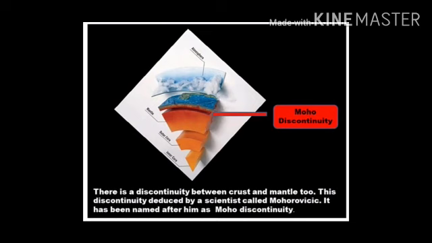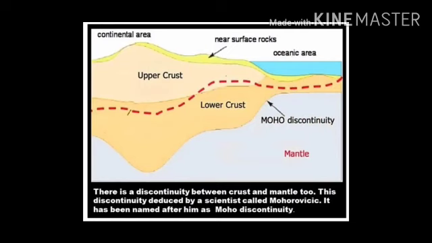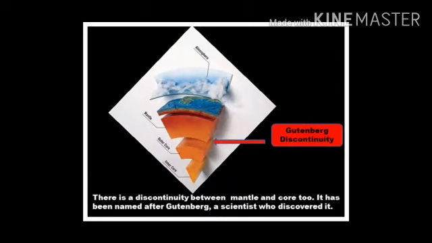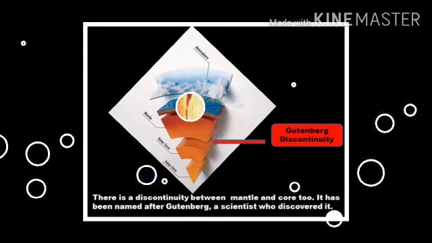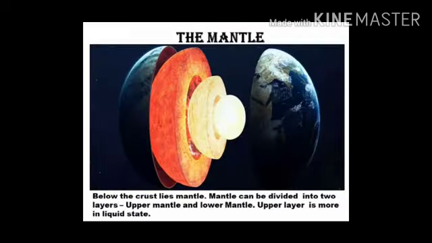This discontinuity was deduced by a scientist called Mohorovičić. It has been named after him as the Moho discontinuity. Also, there is a discontinuity between mantle and core too. It has been named after Gutenberg, a scientist who discovered it. That is the Gutenberg discontinuity.